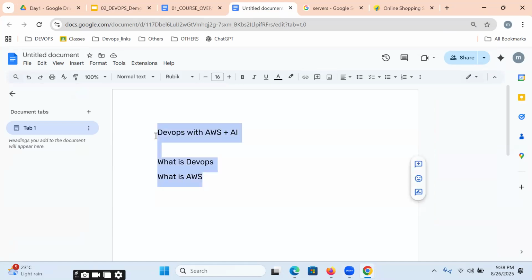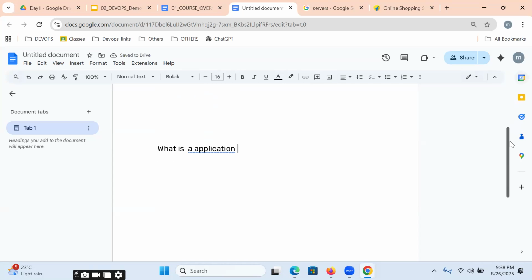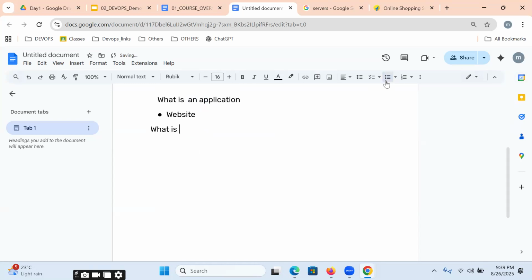Sir, what is infrastructure? First, what is an application? An application is nothing but a website, am I right? But for maintaining this website, we require infrastructure.